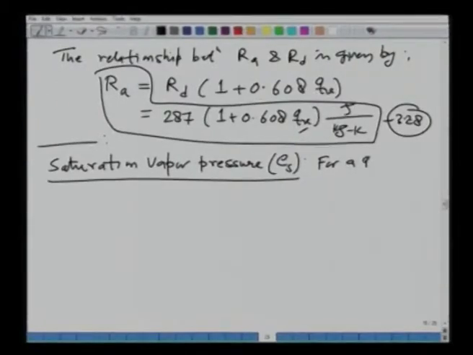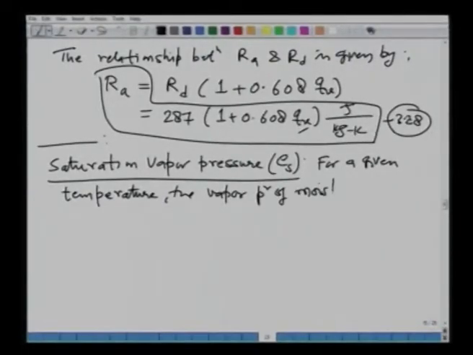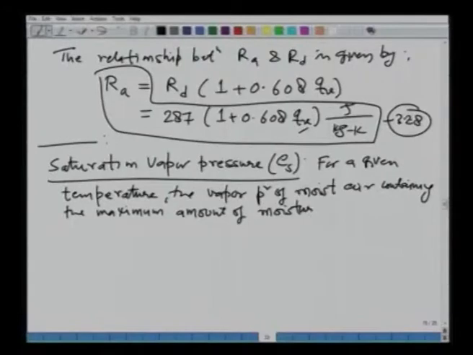it is defined like this: for a given temperature, the vapor pressure of moist air containing the maximum amount of moisture it can hold is called the saturation vapor pressure.